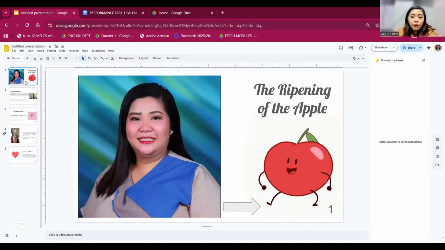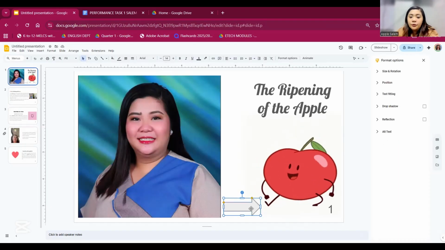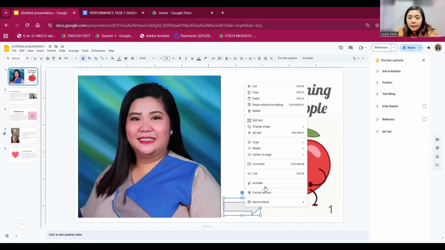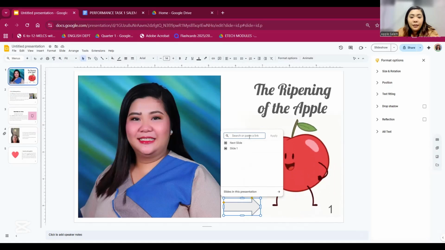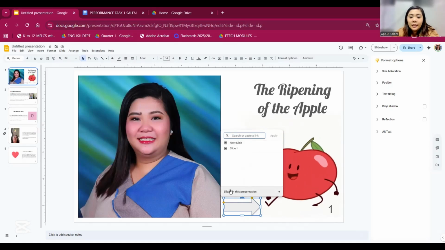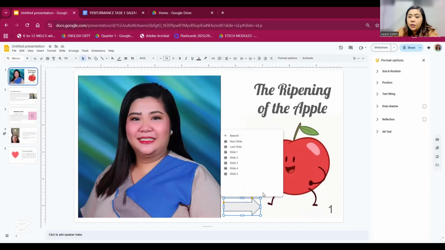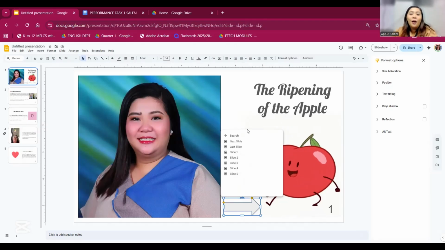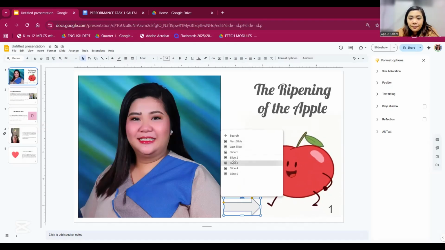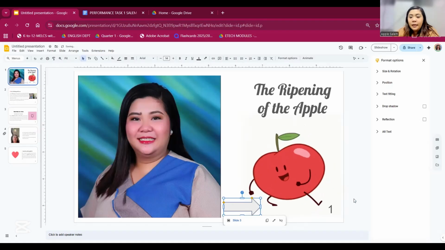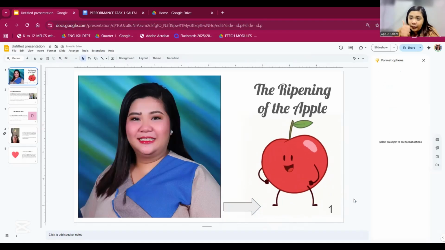So what we're going to do is to insert this shape and then right click on it and then click link. And then on the link, we can have slides in this presentation. So we can choose among our slides, and then it's on slide 3. So let's pick slide 3. And let us check if that is okay.